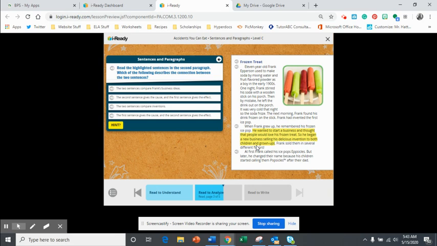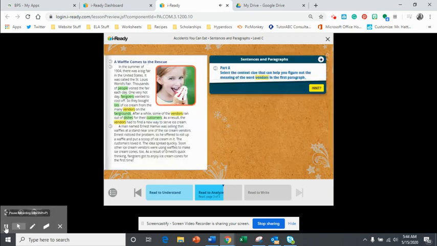The word so is what connects them. And what does that show? What type of relationship does that show? All right, so click on your hint. Look for a signal word that will help you to figure out the connection between the two sentences. All right, so we've identified that signal word. We identified so as being the signal word. So what does that show, how these two sentences are connected? Read through the selections and make your choice.